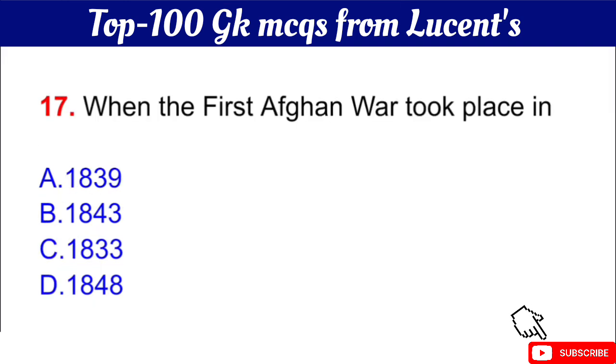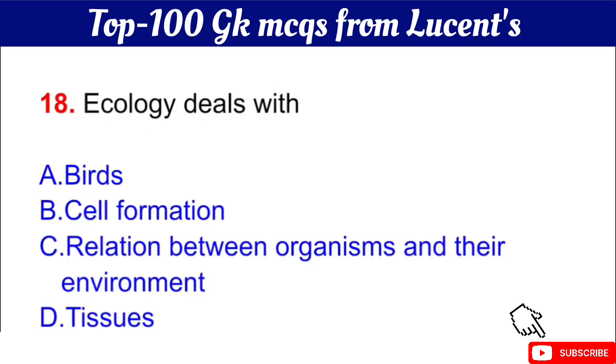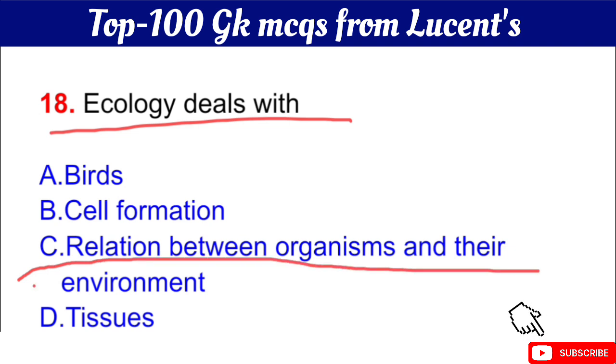Okay. Question number 17 is, when did the first Afghan war take place? The right answer is option A, 1839. Okay. Question number 18 is, ecology deals with. The right answer is option C, relationship between organisms and their environment.